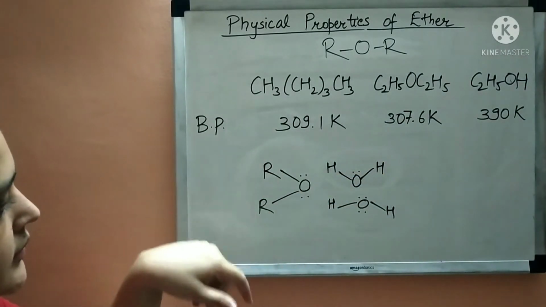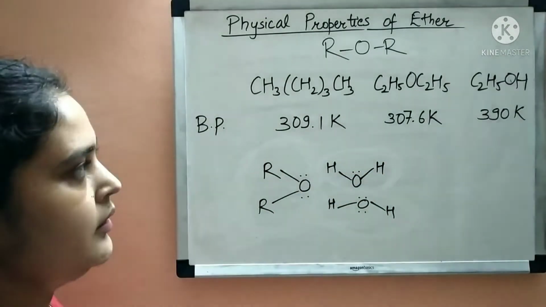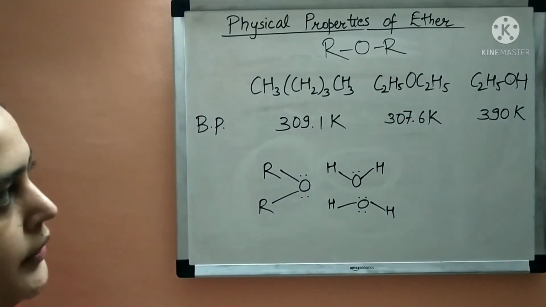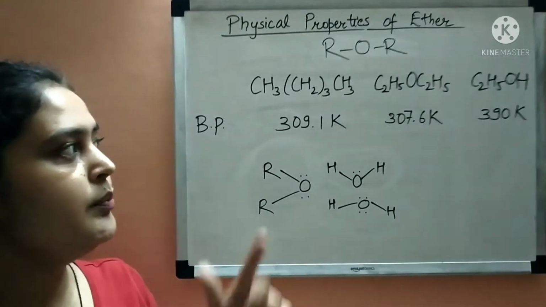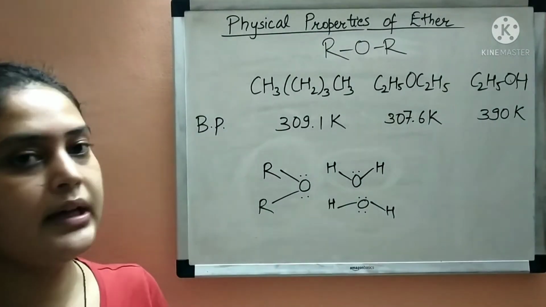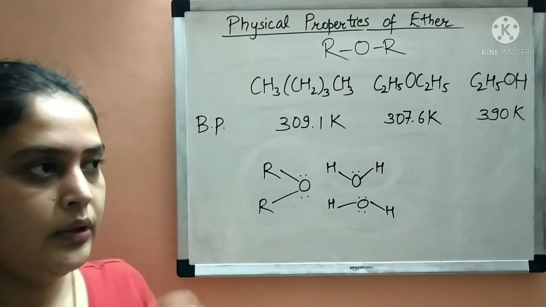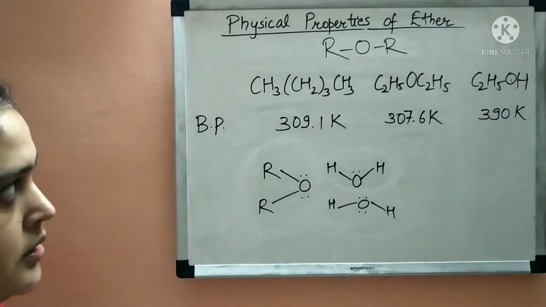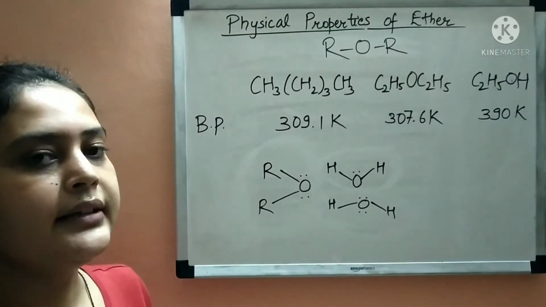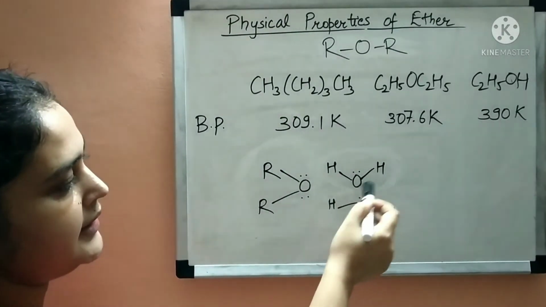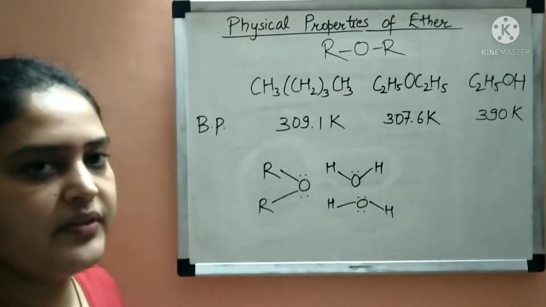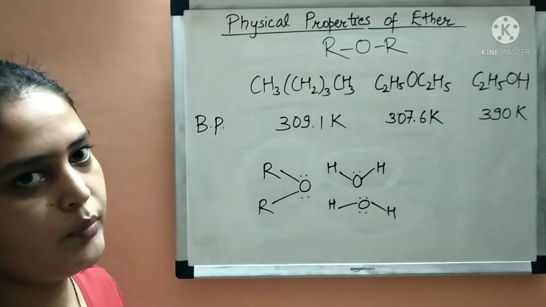Now we are studying ether's solubility in water. For solubility in water, the molecule must be polar, because water is also polar. Water is a polar solvent because it has an oxygen atom bonded to a hydrogen atom, and there is an electronegativity difference between them.